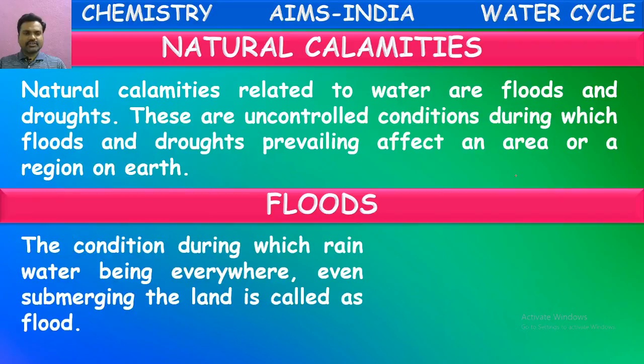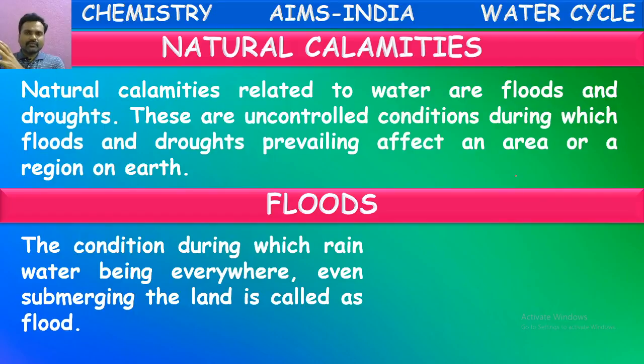So about floods, the condition during which rainwater is everywhere, even submerging the land, is called a flood. Yes, sometimes we experience heavy rains. Because of heavy rains, more water will come down to the earth from the sky, from the clouds. As we discussed in the starting, this rainwater reaches the small streams. These small streams join into the bigger streams. These bigger streams will reach the rivers, lakes, and ponds.